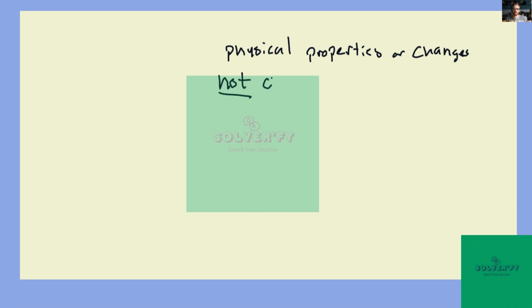Okay, so this question is wanting us to talk about which of the things in this list are physical properties or changes. And the context here matters. What they're really talking about is physical properties or changes and not chemical properties or changes.